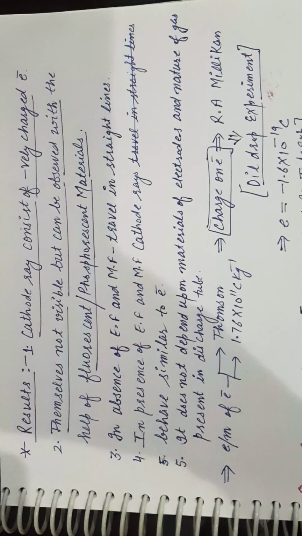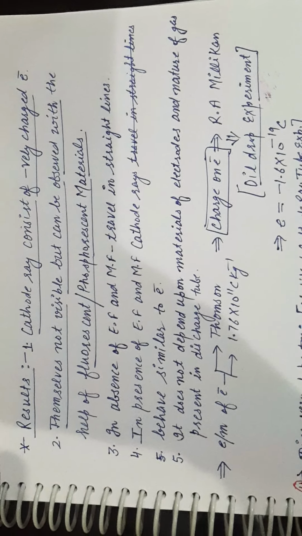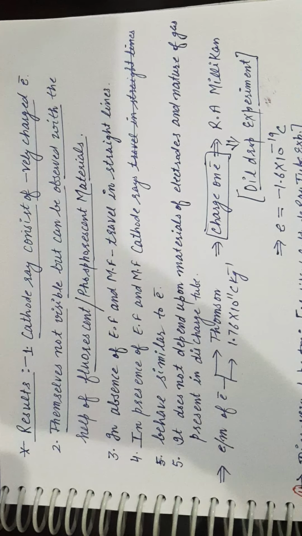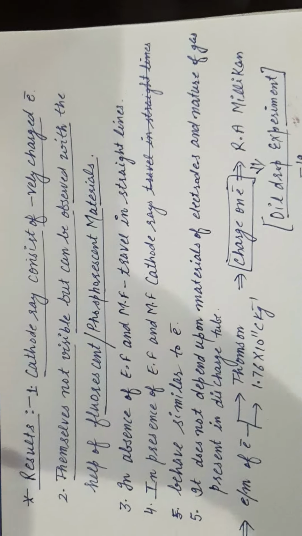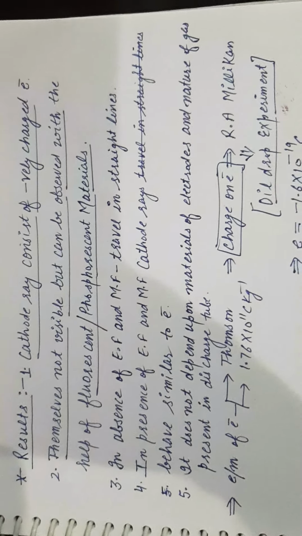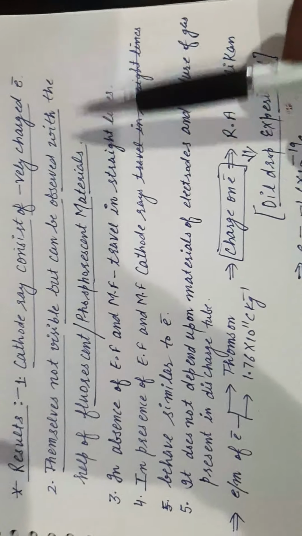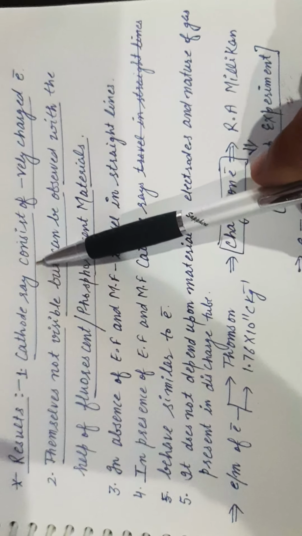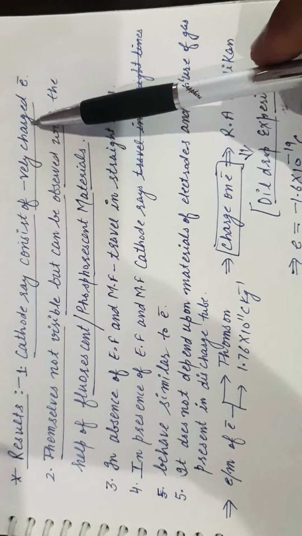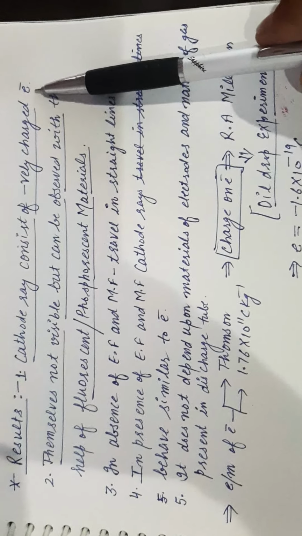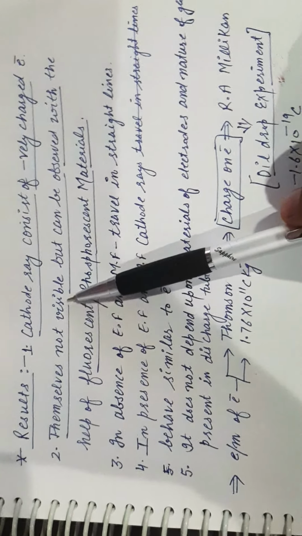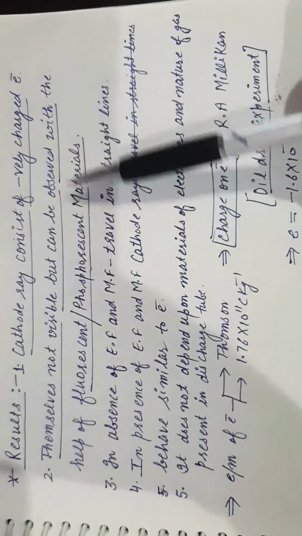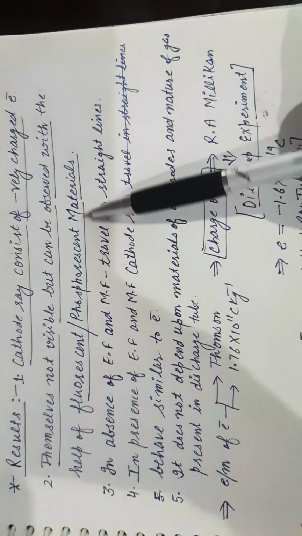Let's proceed with the cathode rays with the help of some results and characteristic properties, as cathode rays consist of negatively charged electrons. First important point: cathode rays are negatively charged rays which are similar to electrons. They are not themselves visible but can be observed with the help of fluorescent materials.